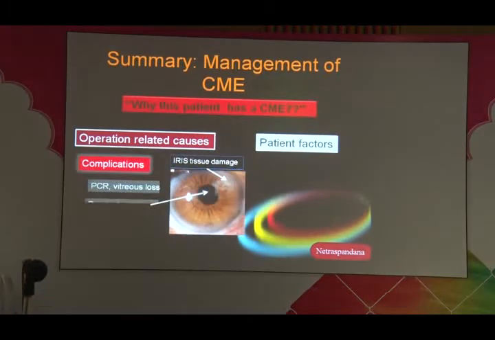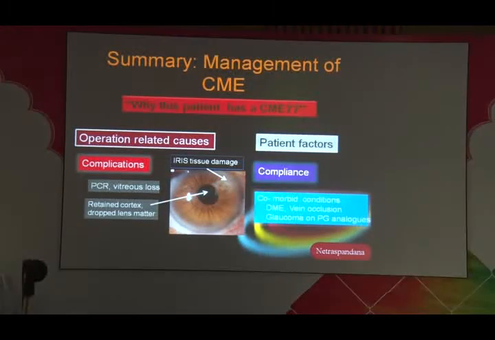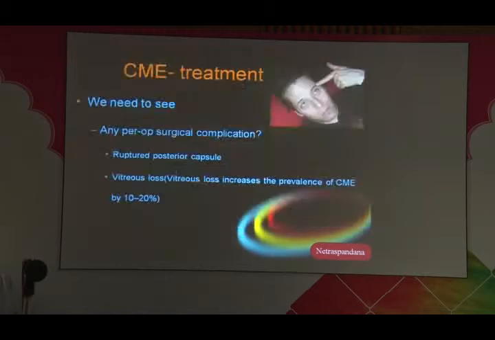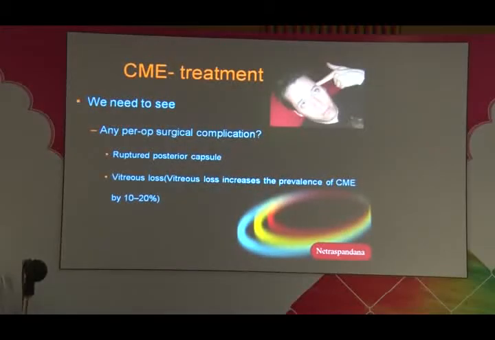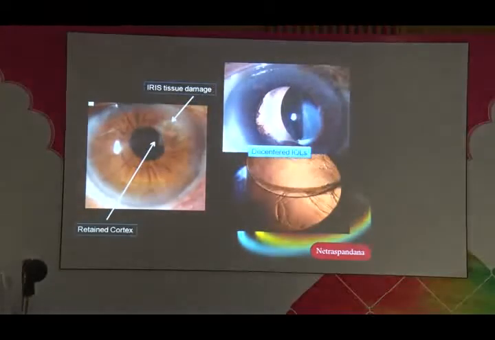So you need to look at the complications as far as your operations are concerned, and look at the patient factors, the compliance, and comorbid conditions. So let's look at ourselves first. Was there a PC rupture? Was there a vitreous loss? And if you have these decentered IOLs, that means you have had a complicated cataract surgery.